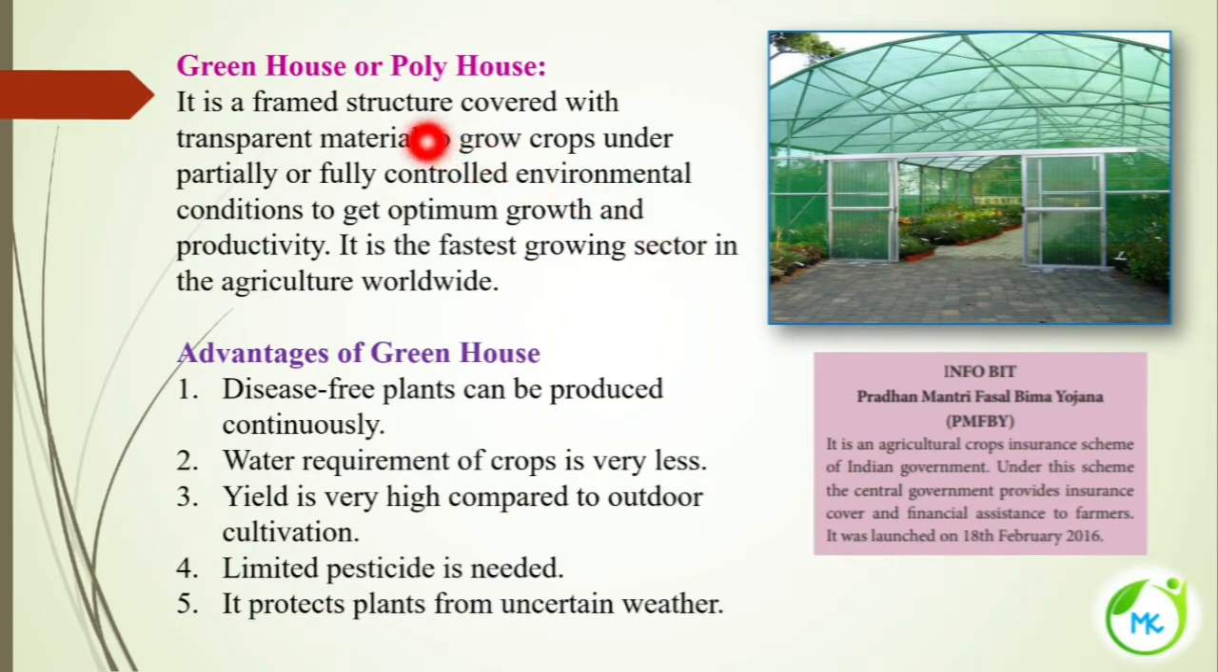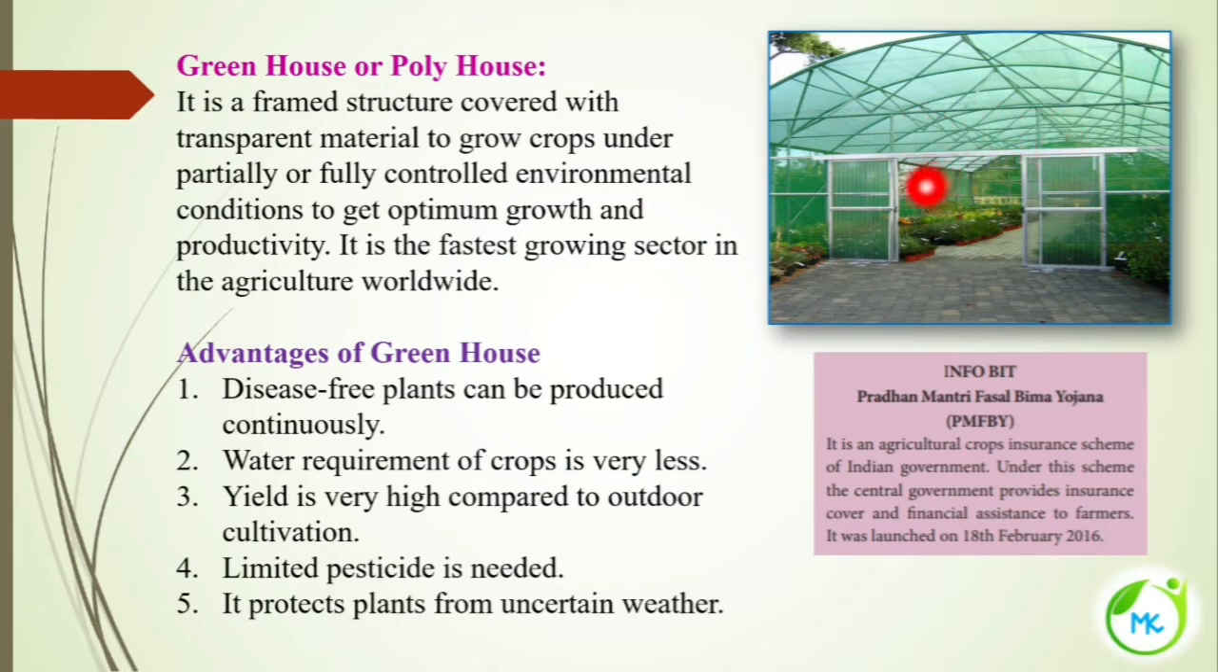The next is greenhouse or polyhouse. So what is it? This is the greenhouse or polyhouse. It is a framed structure and it is covered with a transparent material, and here the crops are grown under partially or fully controlled environmental condition. So the environmental condition is controlled here.